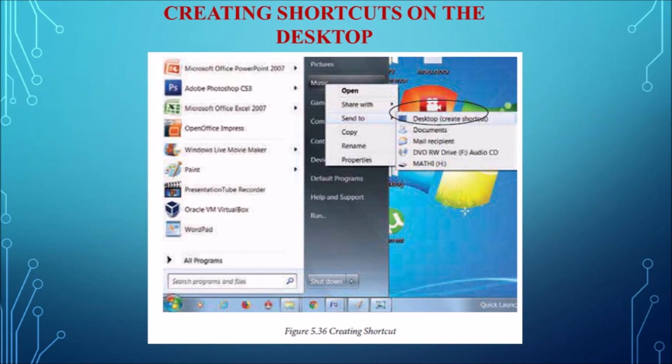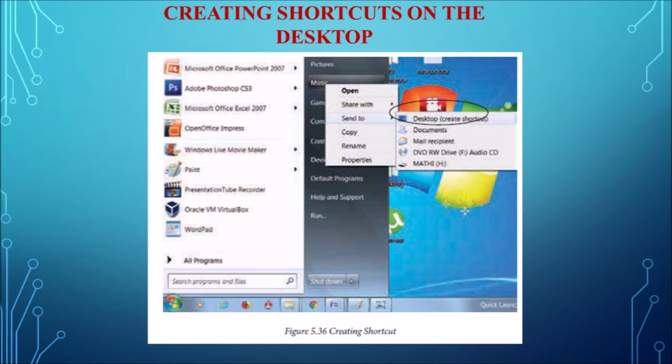Next one is creating shortcuts on the desktop. Shortcuts to the most often used folders and files may be created and placed on the desktop, which helps the user to automate the work. So the steps to create shortcuts: first we have to select the file or folder for which we want to create the shortcut on the desktop.